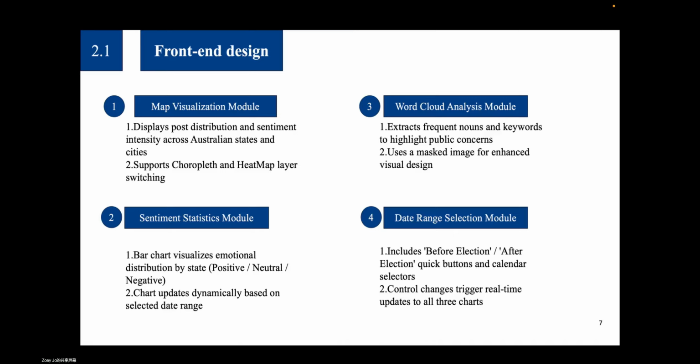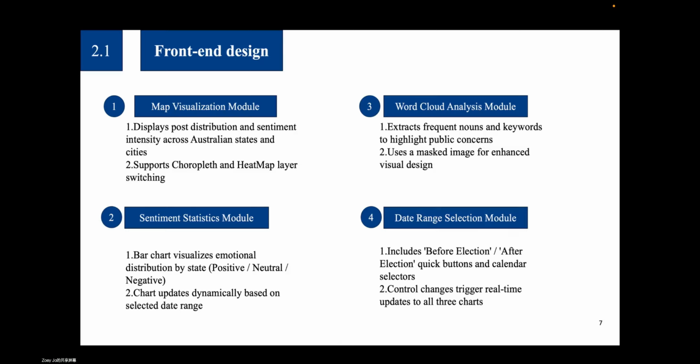Second, the sentiment statistics module shows how emotional responses differ across states using bar charts. These charts update dynamically based on the selected time range. Third, we have the word cloud analysis module, which extracts the most frequent keywords from social media posts.